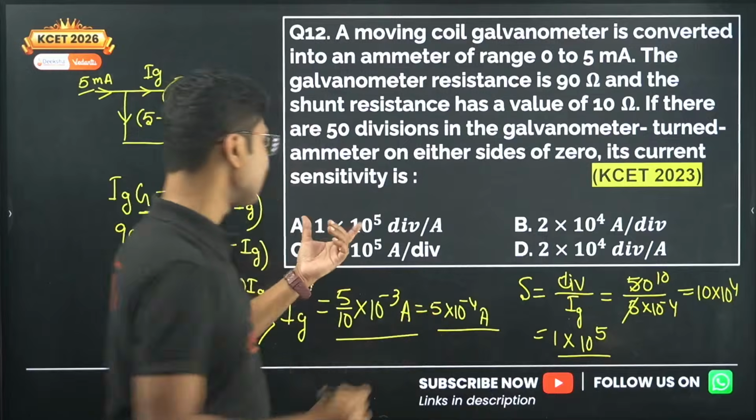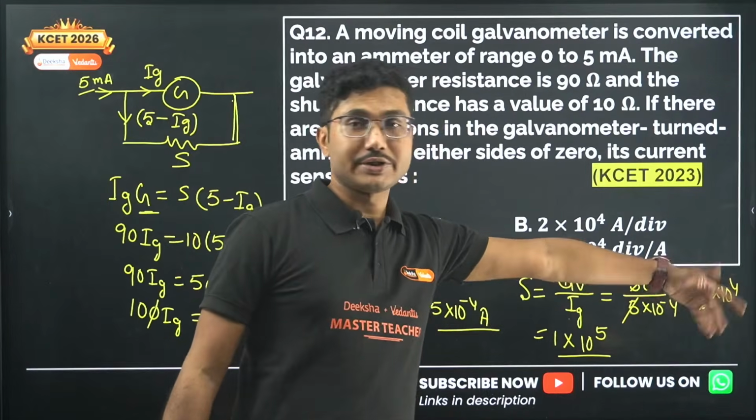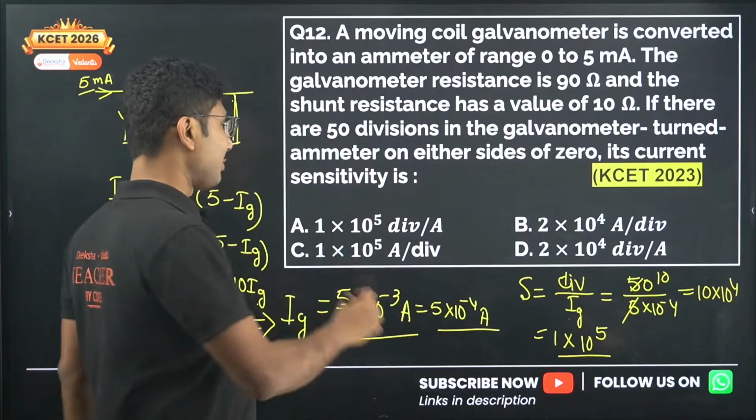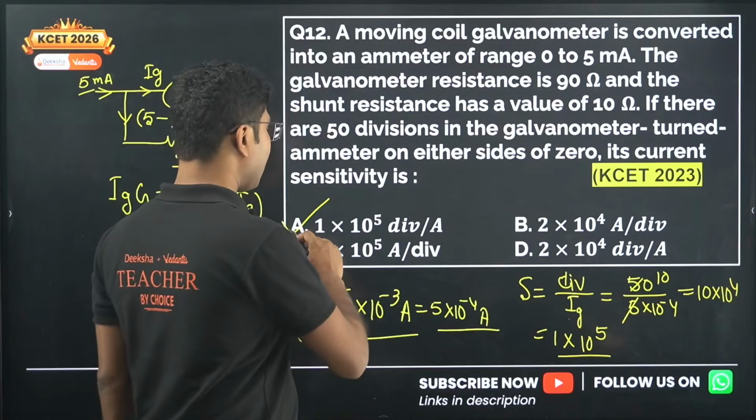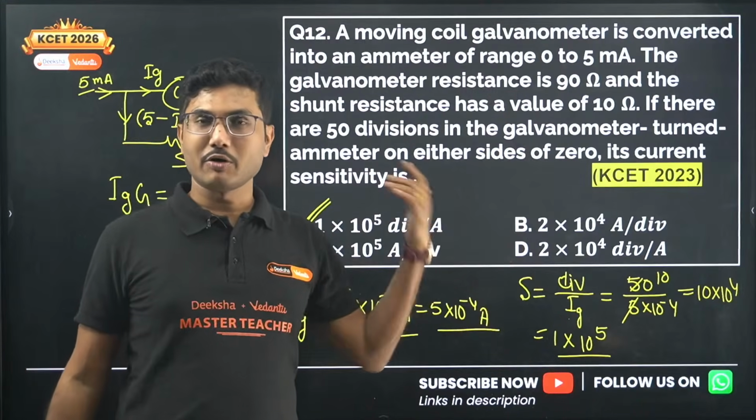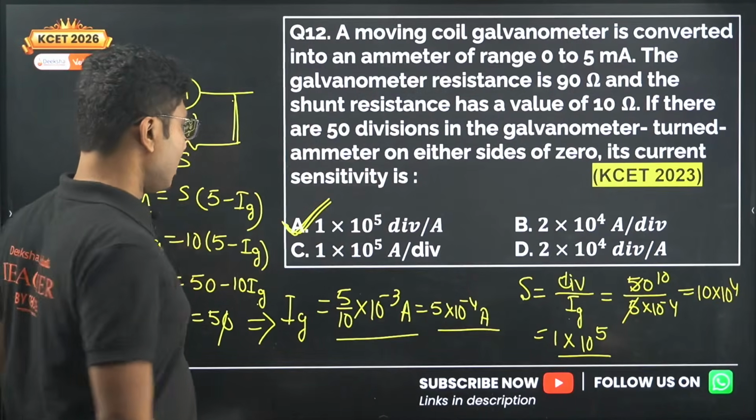Okay, that's what answer is given. So you will take that as our answer. So 10 into 10 to the power of 4 is 10 to the power of 5, and they have mentioned 1 into 10 to the power of 5. 1 does not matter. So the correct answer is 1 into 10 to the power of 5 division per ampere, and the sensitivity's unit is division per ampere, not ampere per division. Okay, it is division per ampere.